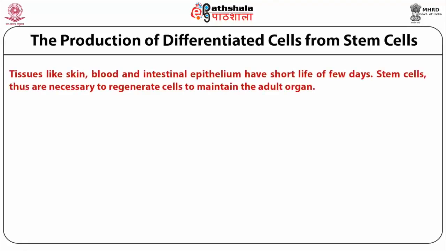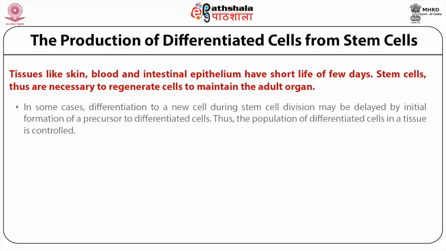Tissues like skin, blood, and intestinal epithelium have a short life of a few days. Stem cells thus are necessary to regenerate cells to maintain the adult organ. In some cases, differentiation to a new cell during stem cell division may be delayed by initial formation of a precursor to differentiated cells. Thus, the population of differentiated cells in a tissue is controlled.